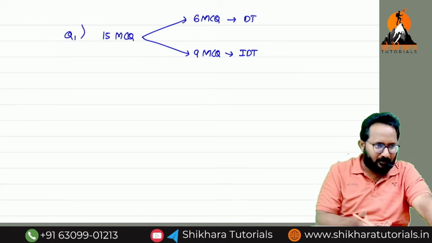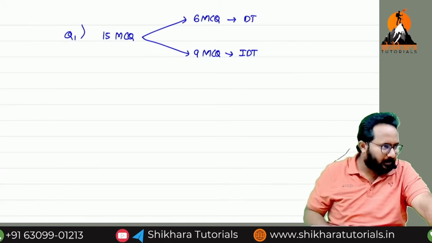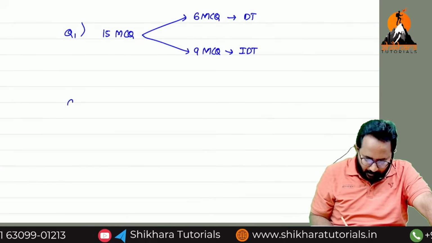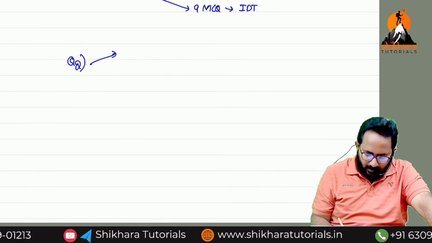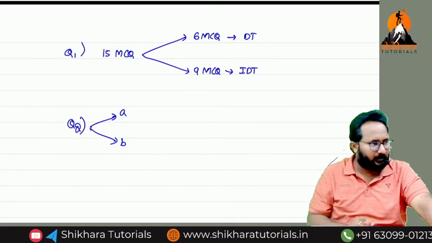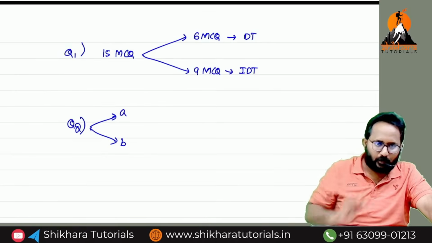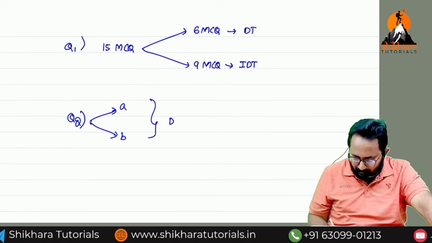Okay, listen, I will share this PDF. No need to write it down. This is just an overall view only. Just listen. Question number 2: how many A and B? The A question carries 7 marks. The B question also carries 7 marks. Totally 14 marks. This is totally my question only.